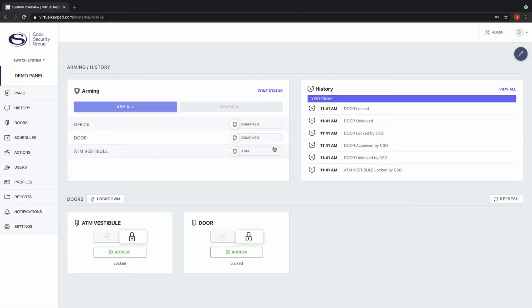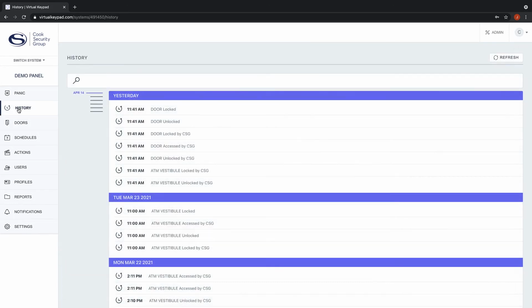In today's tutorial, we'll show you how to view past history for both unlocking and alarms within your Virtual Keypad. So what you'll see when you enter the platform is arming, history, and doors down below. To view history, you can see a brief synopsis of the past 6 locks and unlocks of that particular device. You can either view all here or navigate over to the history button.